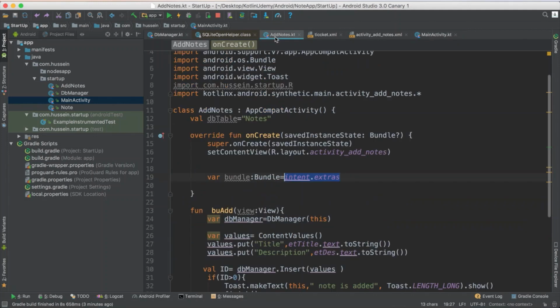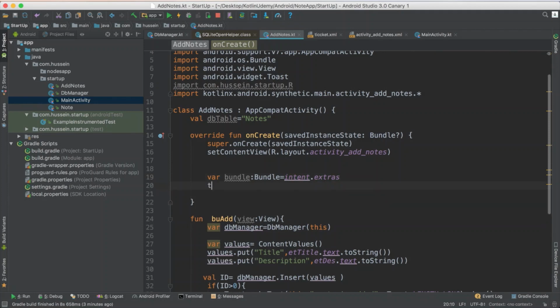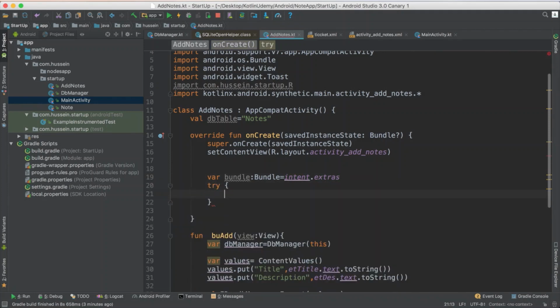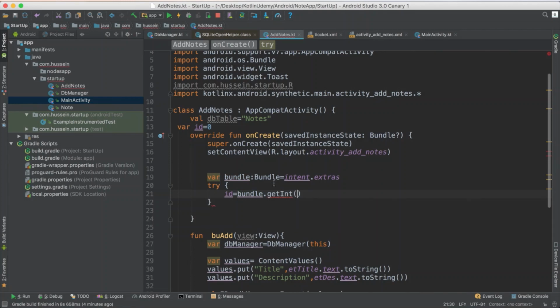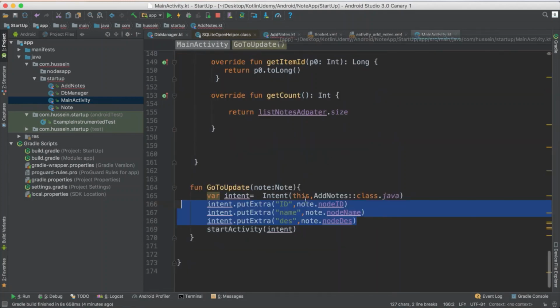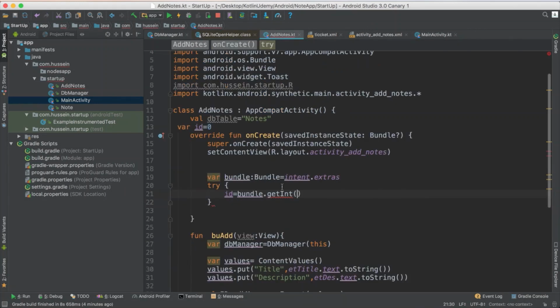So, okay, how to read it? Make sure you use try catch, because maybe in some cases we don't send the data. So I define a variable ID equal 0, because I suppose by default ID 0 is for the add operation. And if it's not ID 0, that means I'm reading something from the bundle. So I say bundle dot getInt, because the value for the ID should be an integer, and make sure you write the same key that was written here. If you write it ID, get it as ID.